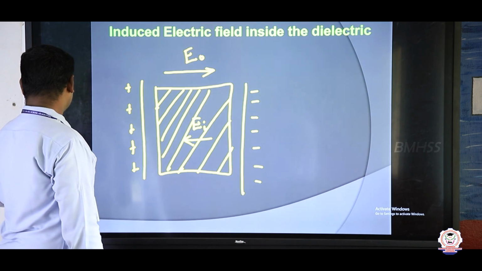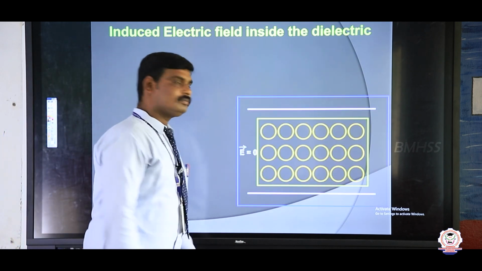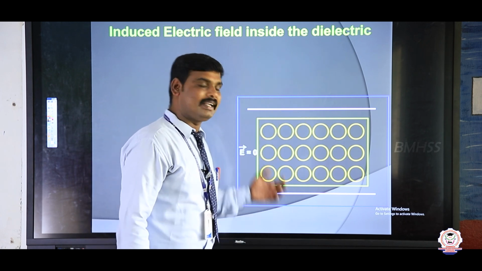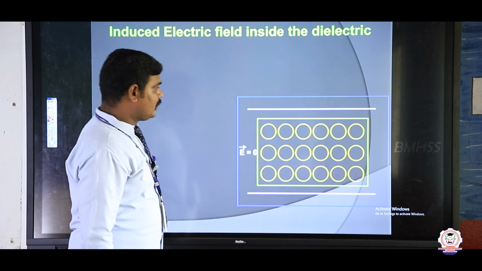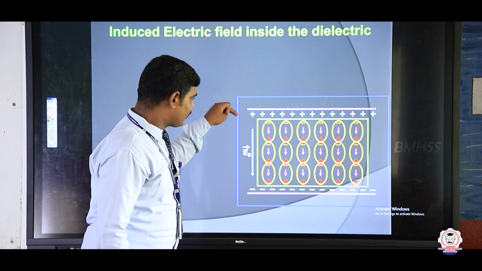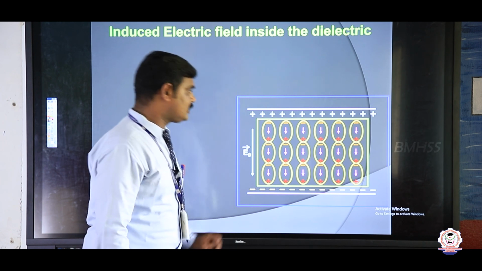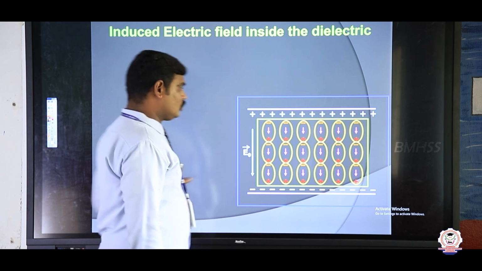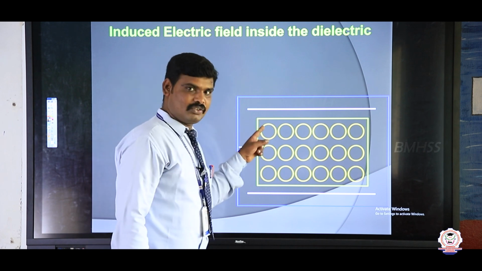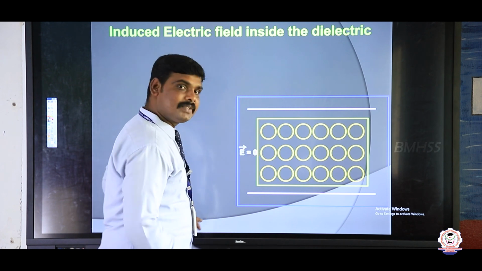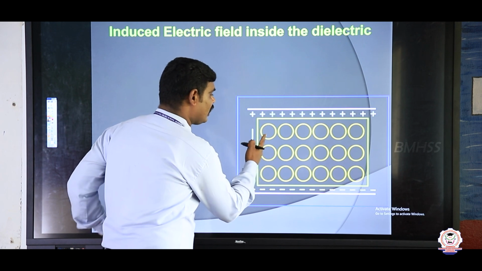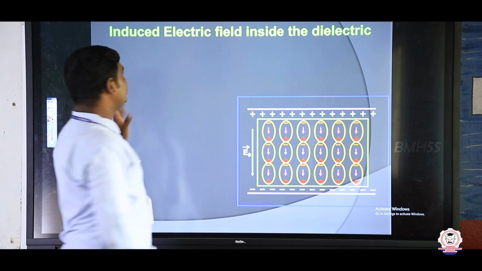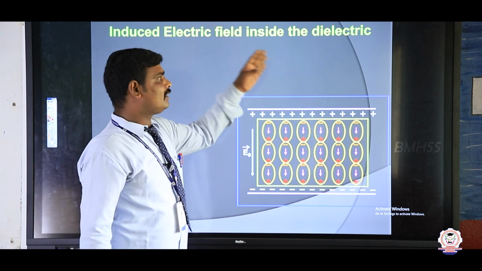So let us see this diagram clearly. Here I am applying the external electric field. Here I place the two plates, positive and negative plate. This is a dielectric medium. The external electric field moves from upwards to downwards. In the absence of electric field, there is no separated positive and negative charge. When I apply the electric field, see my dears, here the positive and negative charges will be separated. This is the induced electric field in the dielectric medium.